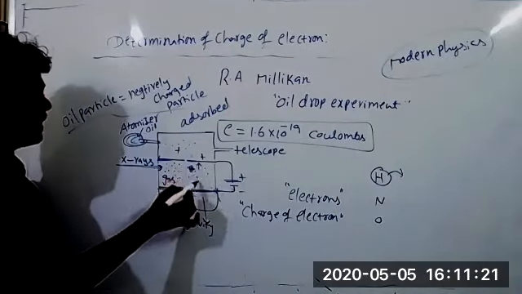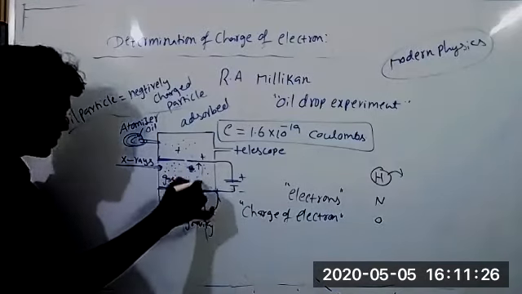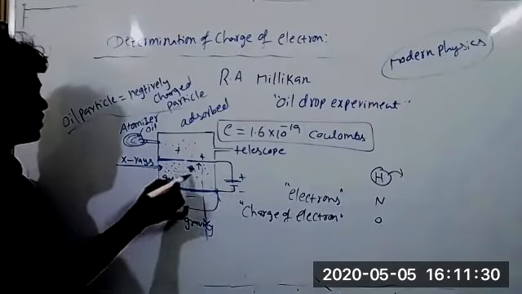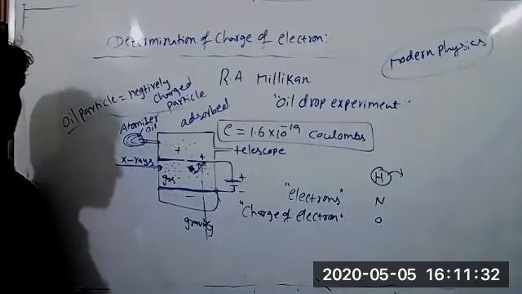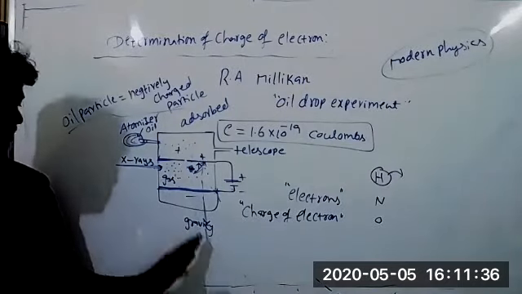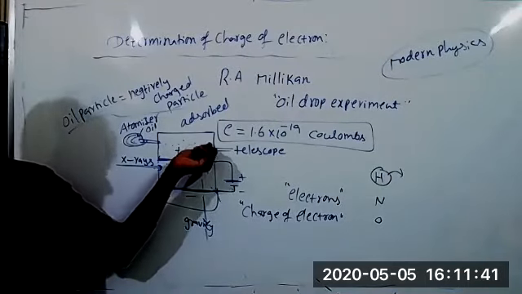So it is attracted by positive plates. However, here gravity is there. Because of gravity, it should come down. Because of the positively charged plate, it should move upward. Yes or no? Yes. Because of gravity, it should come down, but it has negative charge, so it must be attracted towards the positive plates.